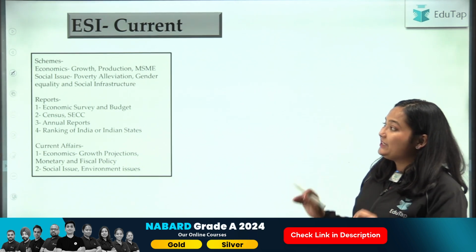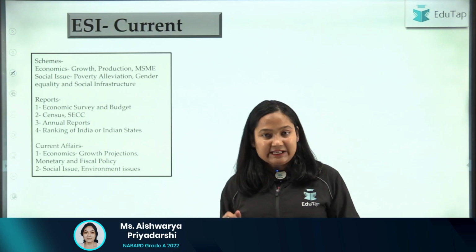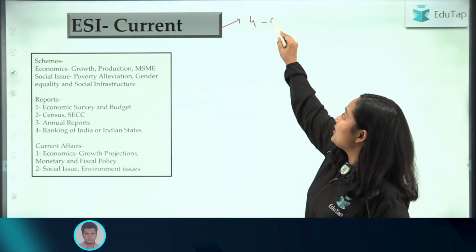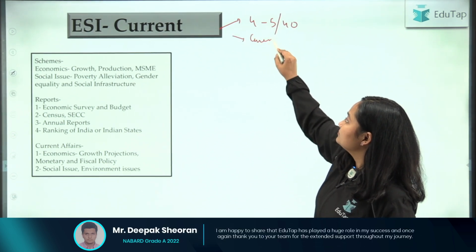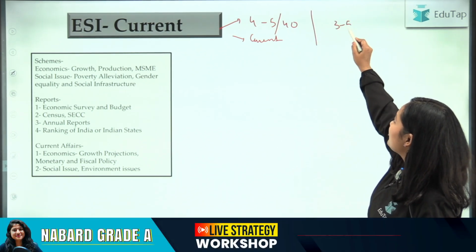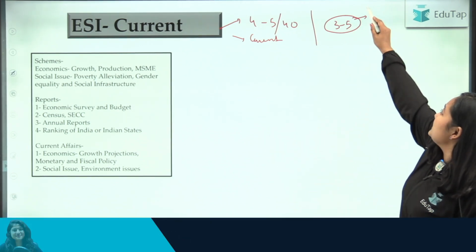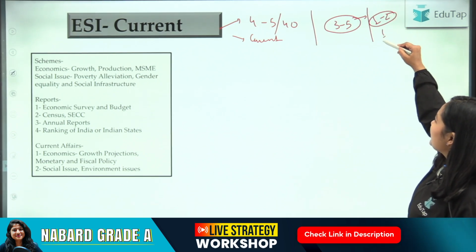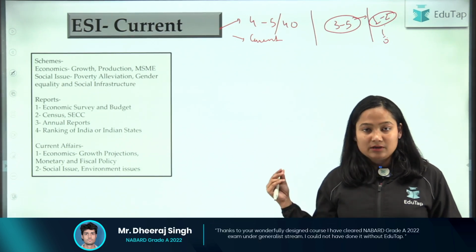Now, when we are talking about the ESI part, you need to understand that the static portion in phase 1 will be around 4 to 5 marks out of 40. Rest is current. If I talk about phase 2, there you can see around 3 to 5 marks in the objective. Maybe I'm taking the maximum, but from the static part you can find 1 to 2 questions. Sometimes there might be 0 questions also, but usually 1 question you can find from the ESI static part.